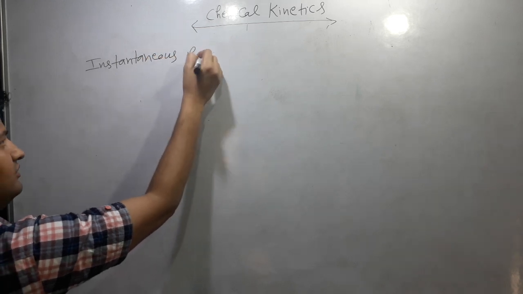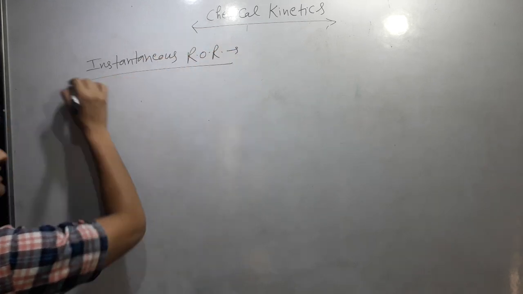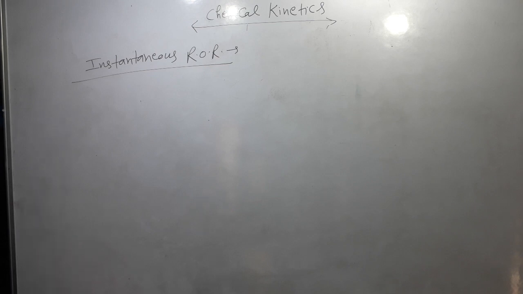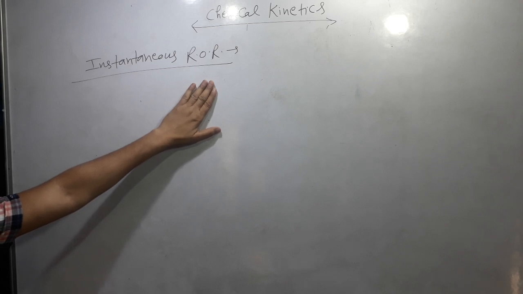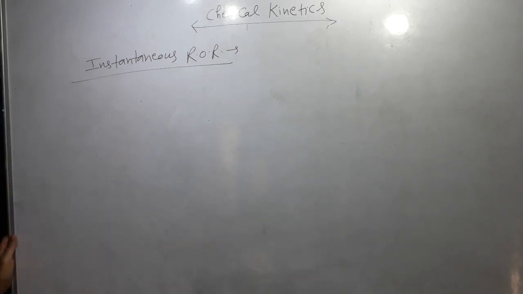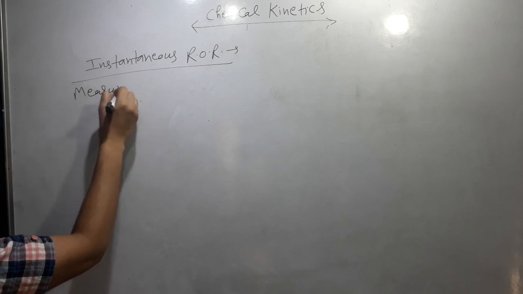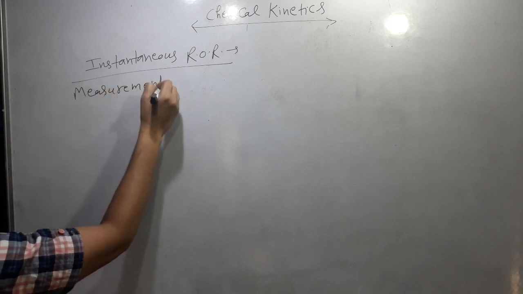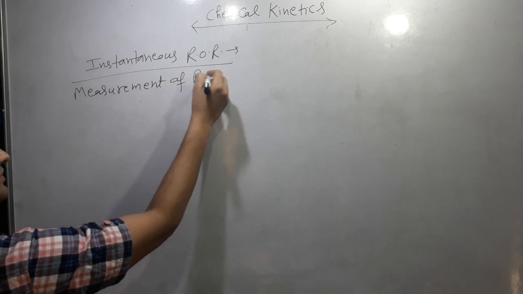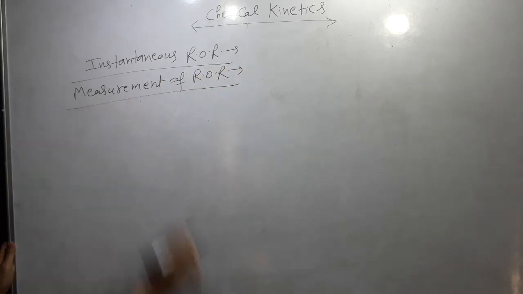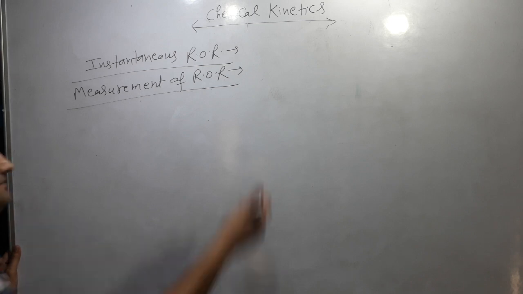Instantaneous rate of reaction. When rate is calculated at a particular instant of time, then it is called the instantaneous rate of reaction. Now next is measurement of rate of reaction. Rate of reaction can be measured instantaneously and as the average rate of reaction.